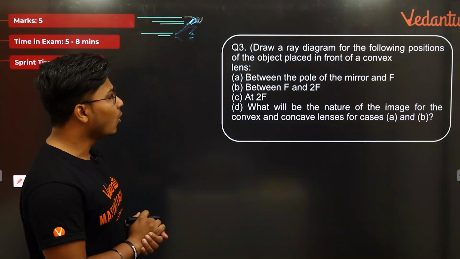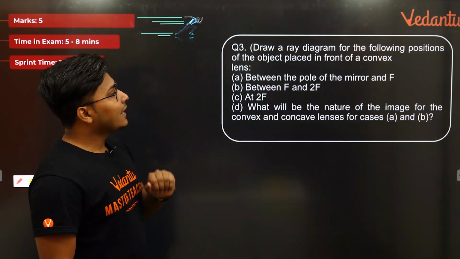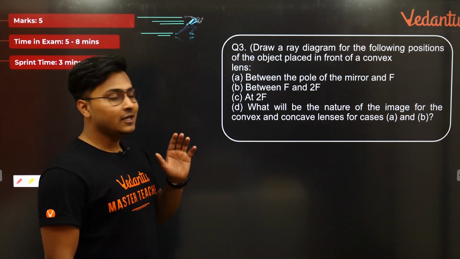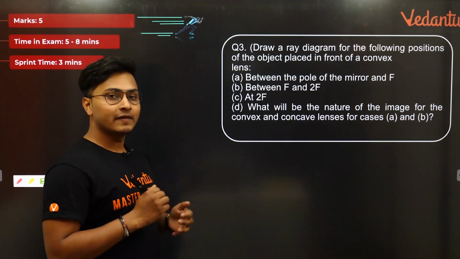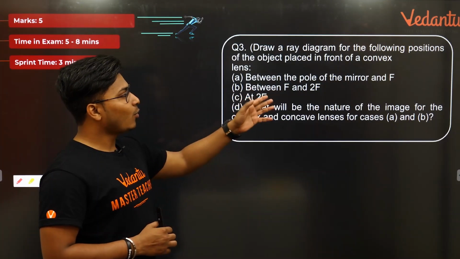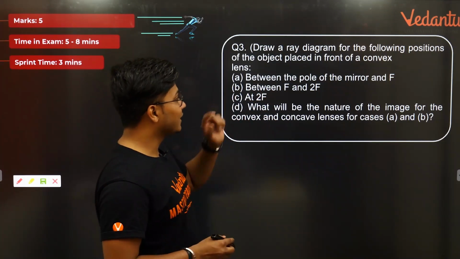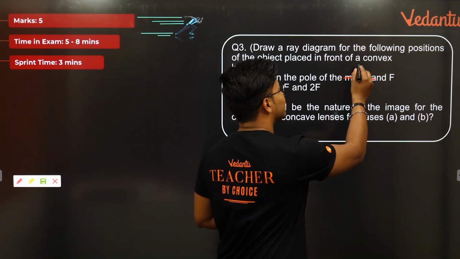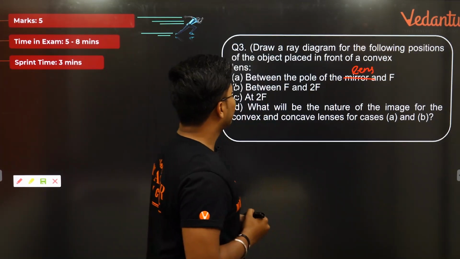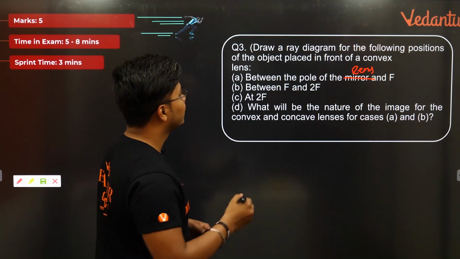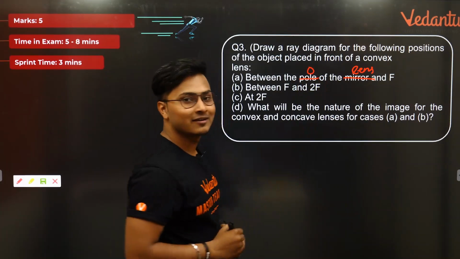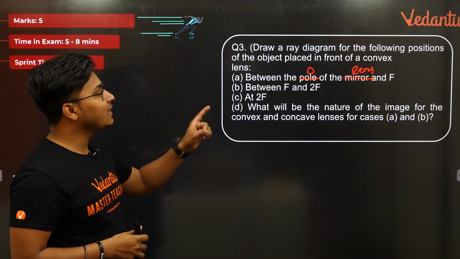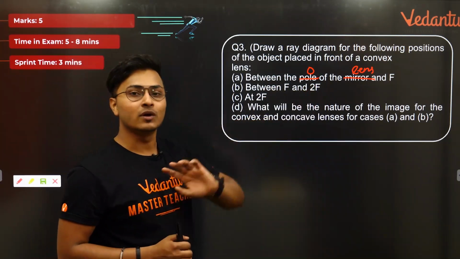Cool. Okay, now it's stated. Draw a ray diagram for the following positions of the object placed in front of a convex lens. It's a convex lens, so here a lens replaces the mirror. So it should be between the optical center and the focus, basically. So it was stated between the optical center of the lens and the focus.